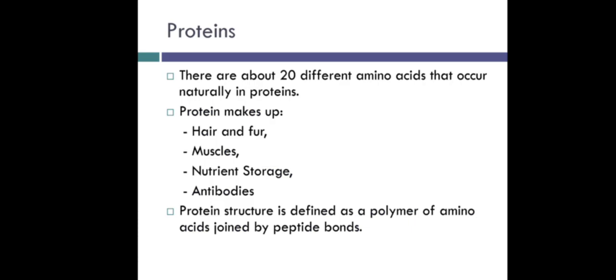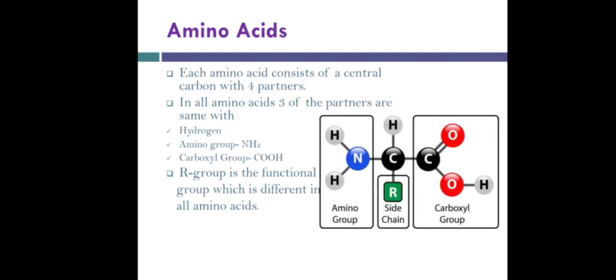They are built as chains of amino acids, which then fold into unique three-dimensional shapes. There are about 20 different amino acids that occur naturally in protein. Protein makes up hair and fur, muscles, nutrient storage, antibodies, etc. The protein structure is defined as a polymer of amino acids joined by peptide bonds. Let's discuss amino acid.